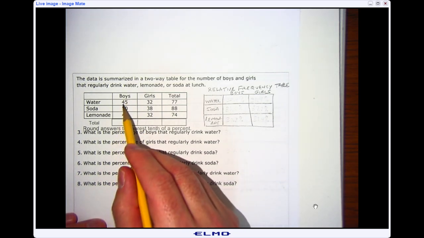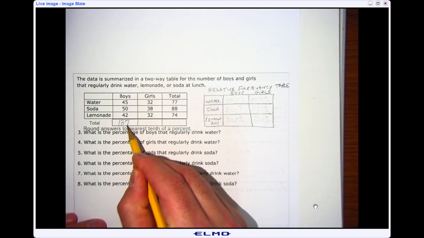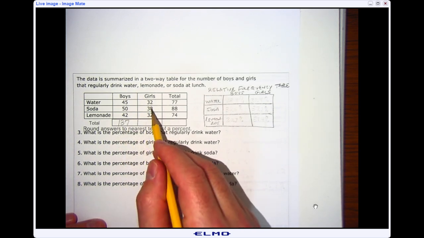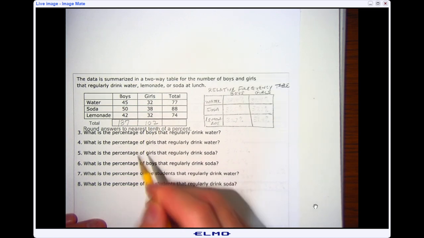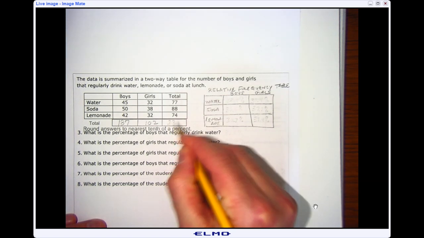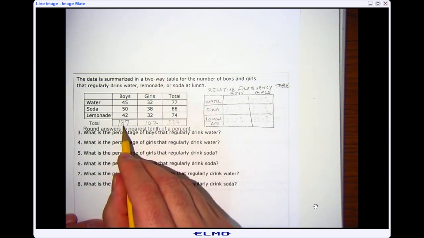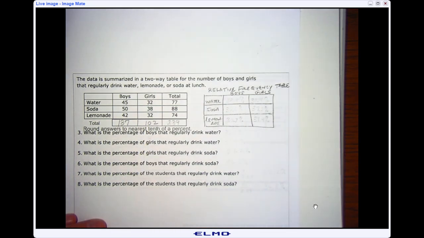So again, if I add up 45, 50, and 42, I would get 137. 32 plus 38 plus 32 would be 102. And then if I add up all three of these numbers, I would get 239. I should also get 239, which you can clearly see if I add these two together. So if I look at my marginal frequency, which we talked about in the last example, that's the sum of my columns and my rows.